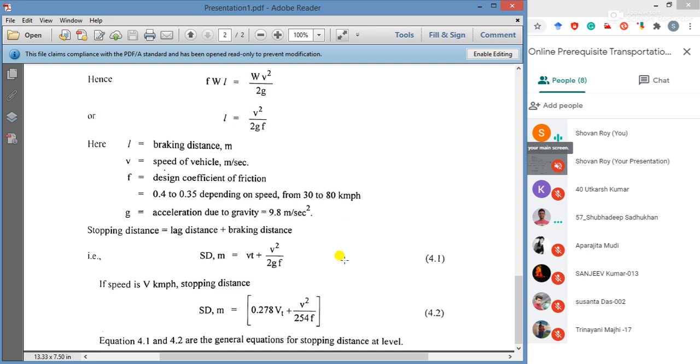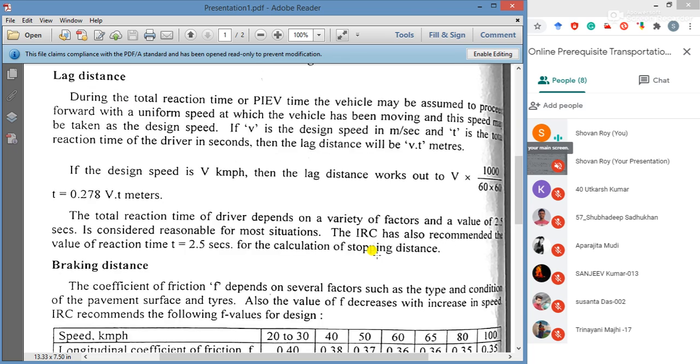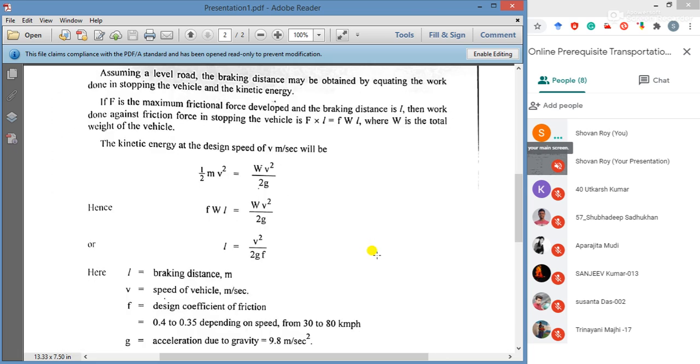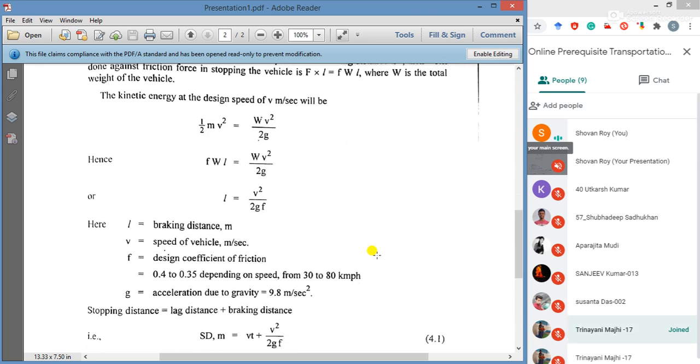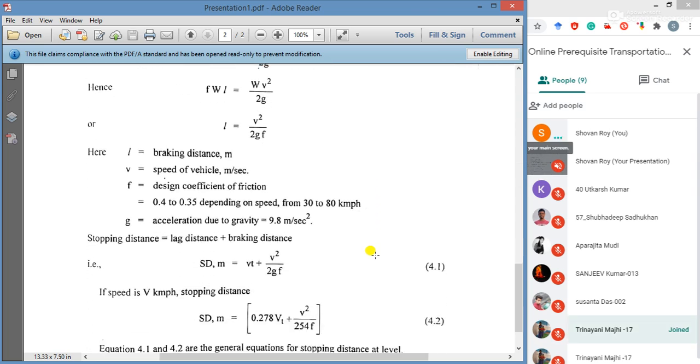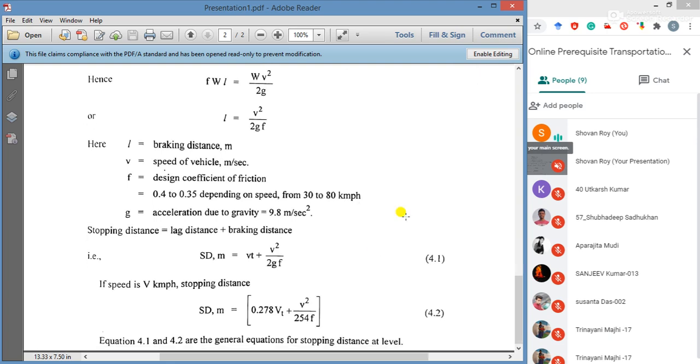This friction value is already given in IRC, the Indian Roads Congress code, 0.4 to 0.35.